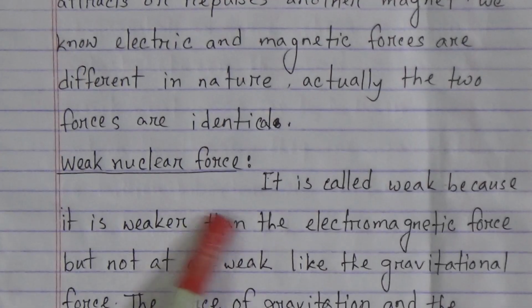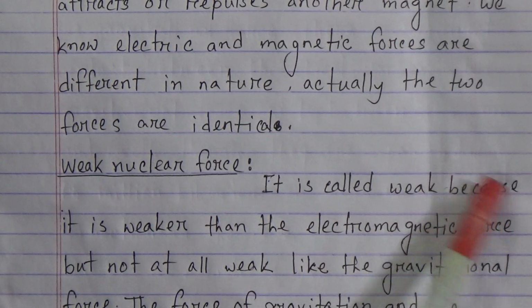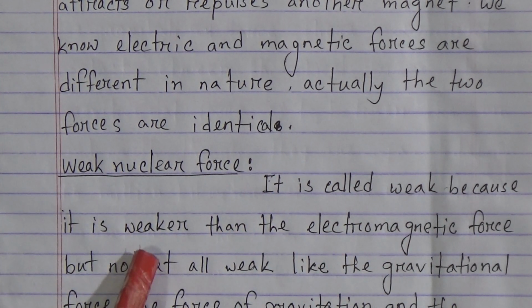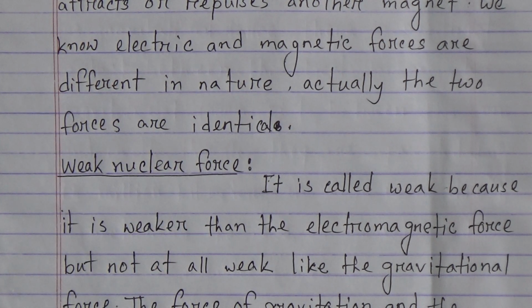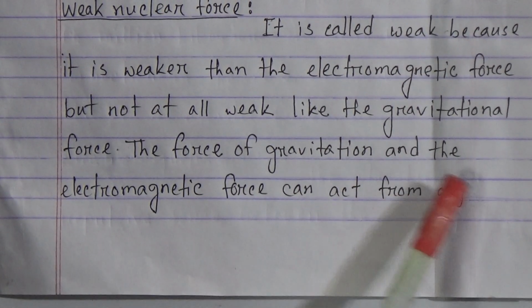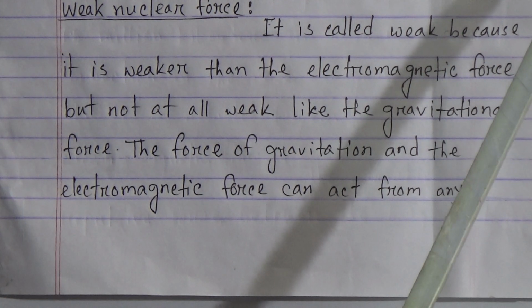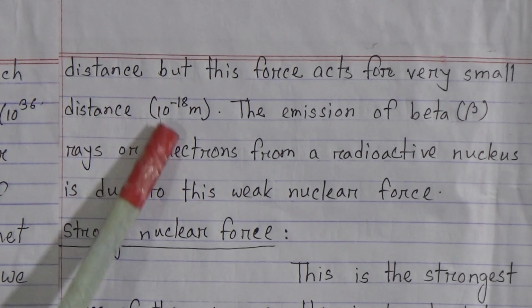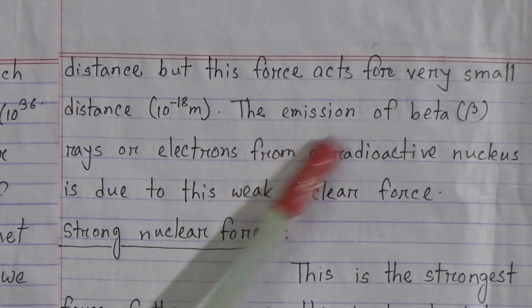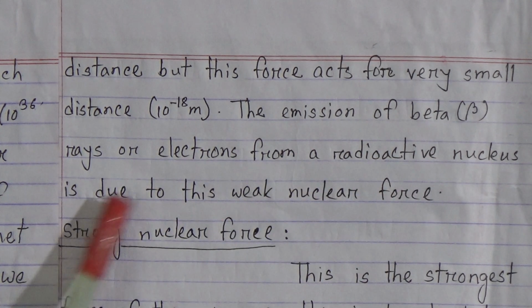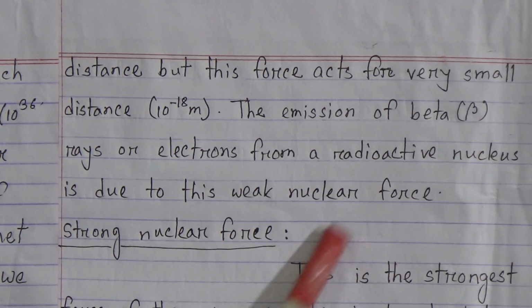Now come to weak nuclear force. It is called weak because it is weaker than the electromagnetic force, but it is much stronger than the gravitational force. The gravitational force and the electromagnetic force can act from any distance, but this force acts for a very small distance, that means 10 to the power minus 18 meter. The emission of beta rays or electrons from a radioactive nucleus is due to this weak nuclear force.